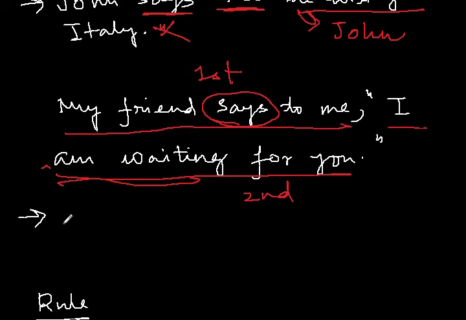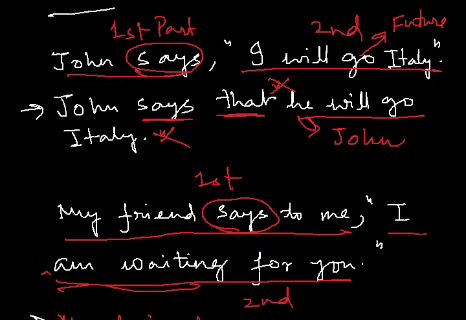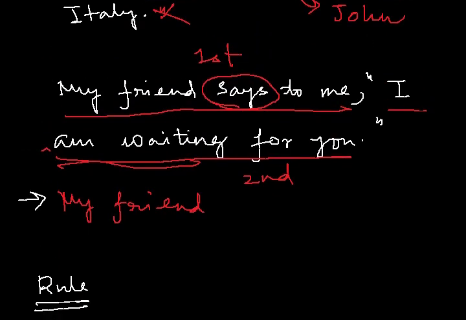So let's write it down. My friend. Now, when something is told to someone, note that in my previous sentence it was just "John said"; it is not mentioned to whom John said it. But here my friend is saying this thing to someone.